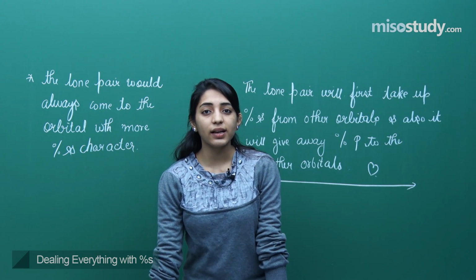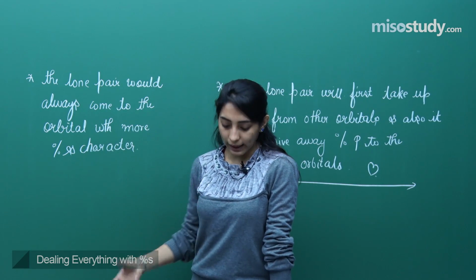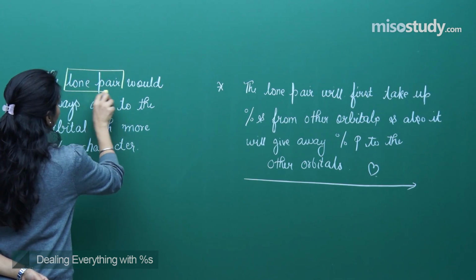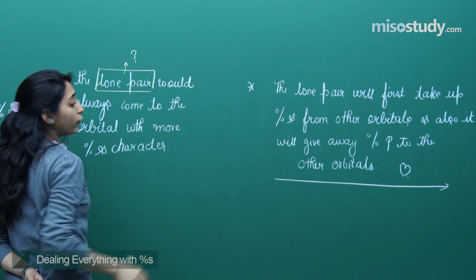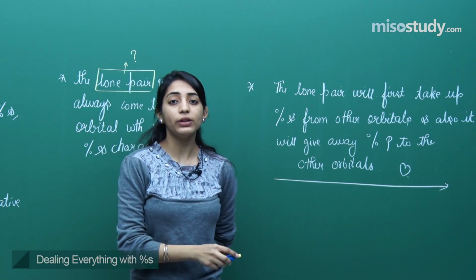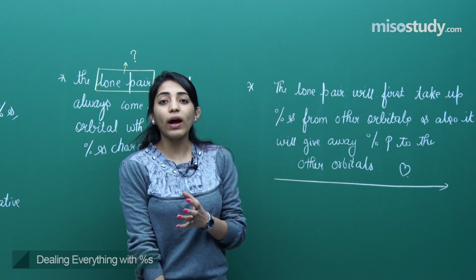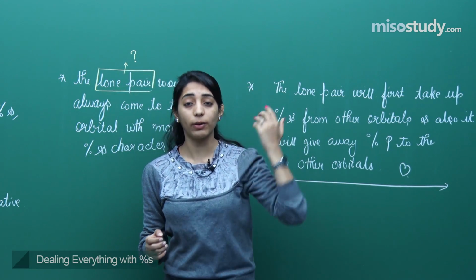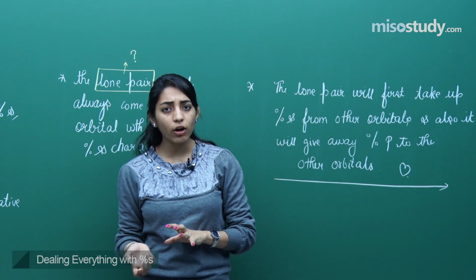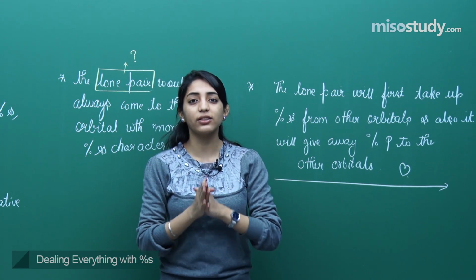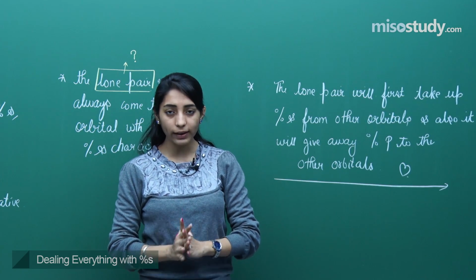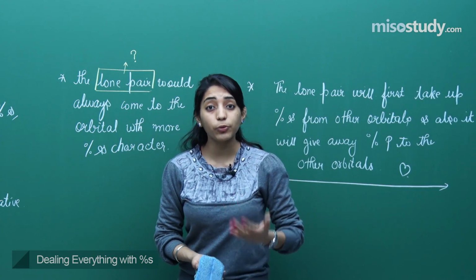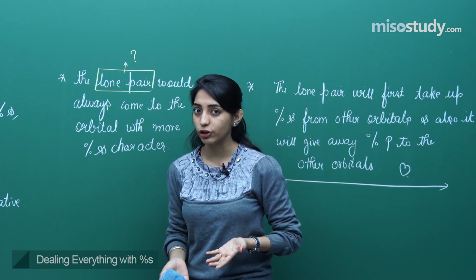So now in today's class we will be doing the same things, but here instead of the lone pair, we need to figure out what will happen if you are taking a more electronegative atom. If you have taken a more electronegative atom and you are asking that particular atom to occupy the orbital, will there be any changes in the orbital? That is the topic that we have to discuss today. Please make sure that you know all the points that I have written on the board, because this is the prerequisite for this particular session.